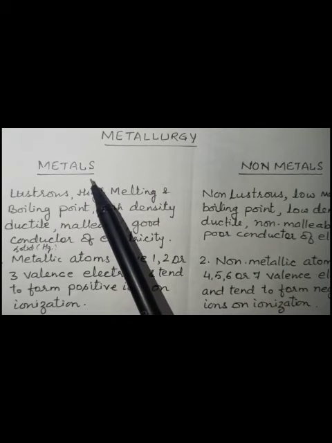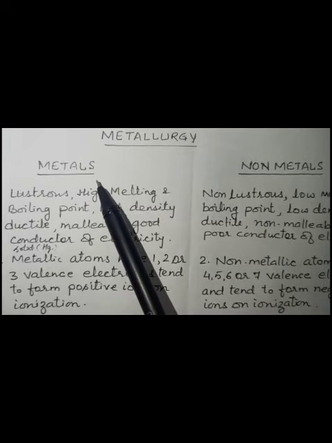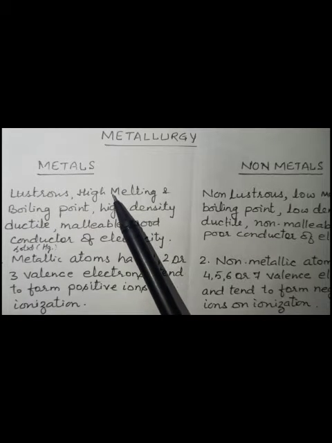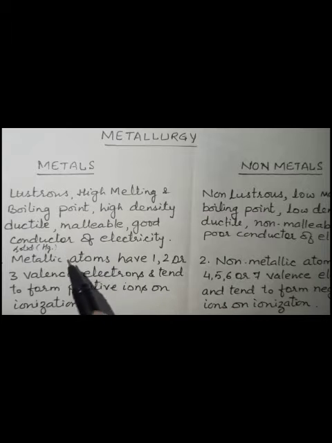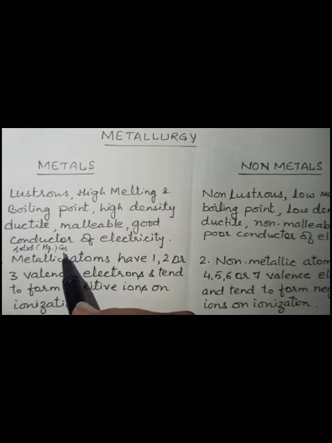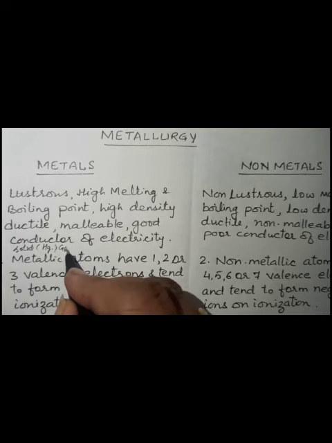What are metals? Actually you have read in previous classes that metals are lustrous, means they have a shininess, right? They have a bright metallic luster, and they are generally found in solid state, except mercury and gallium, which are the two metals found in liquid state.